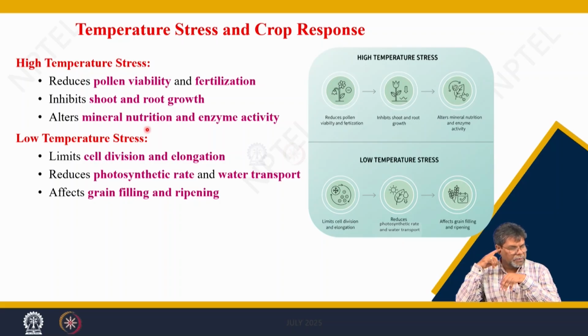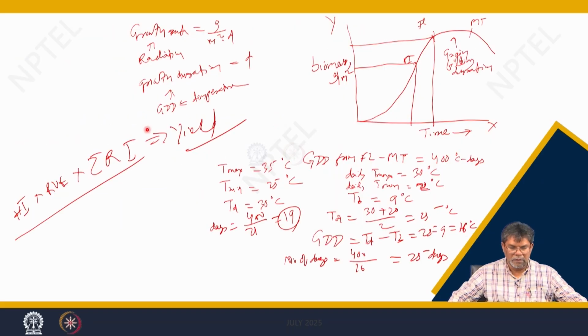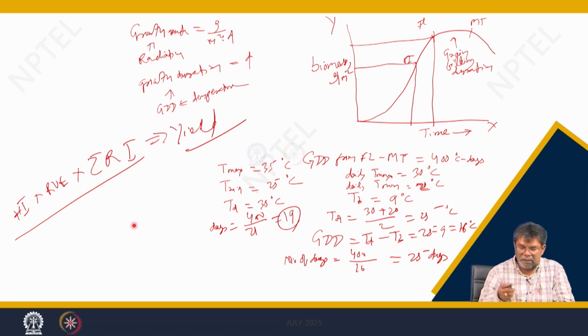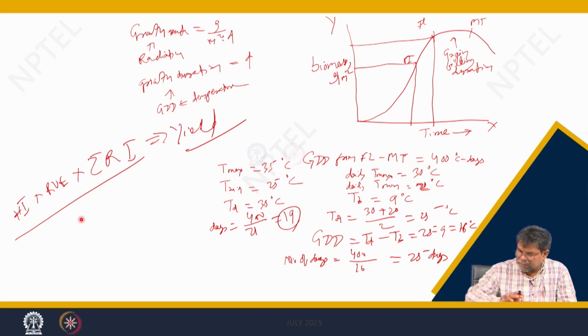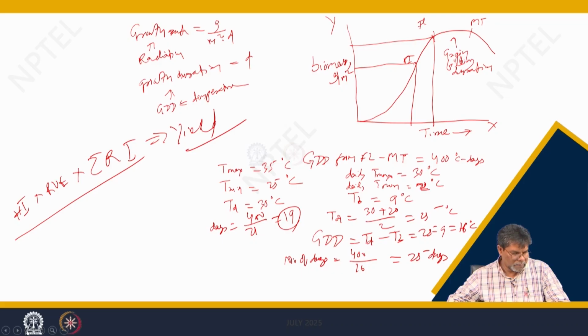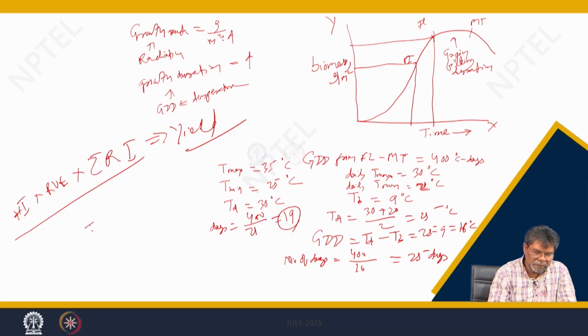The other thing I want to say, as we are discussing the growing degree day, is that the temperature concept comes in all cases: if TD is less than TB, or TD is greater than the Tmax of the crop, then in both cases the GDD becomes 0.